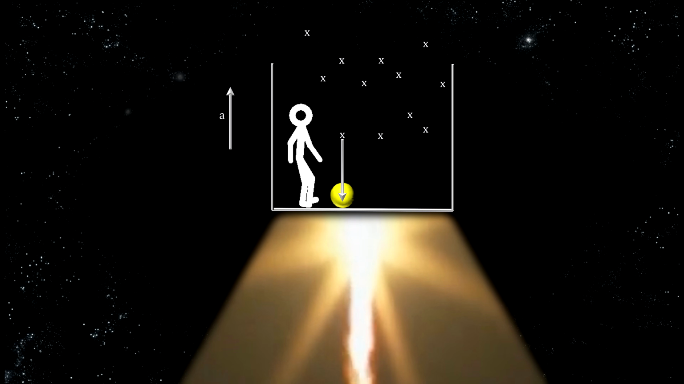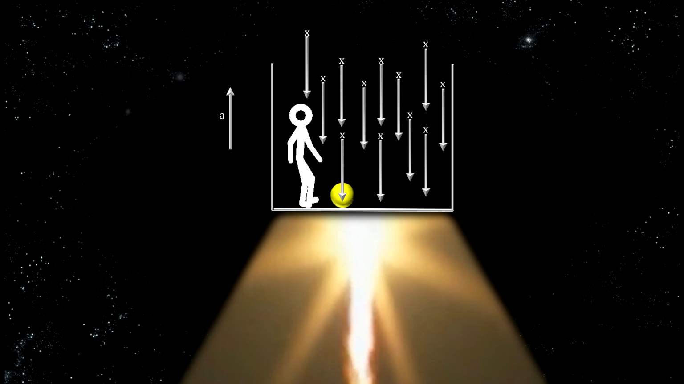No matter where you let go of the ball, it will feel the same force and fall to the bottom of the elevator. In other words, at every point in space inside the elevator, a force is felt. This is a force field. The elevator's acceleration has created a force field inside the elevator. The acceleration of the ball follows Newton's second law of motion, that force equals mass times acceleration.